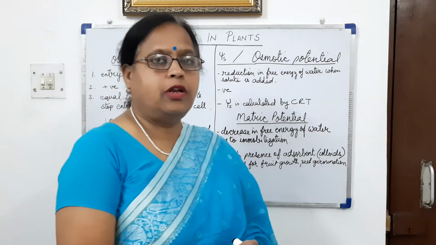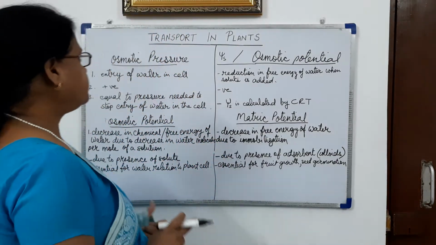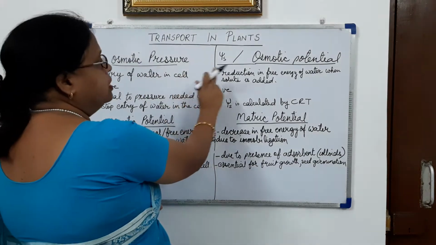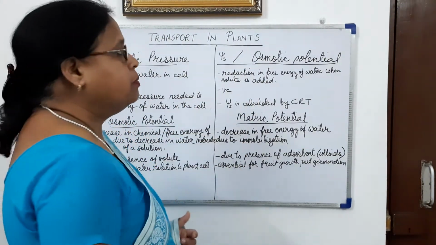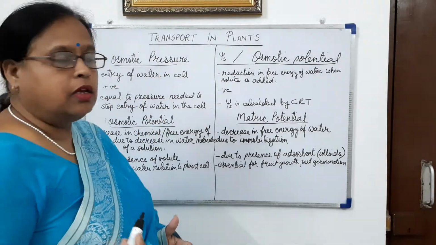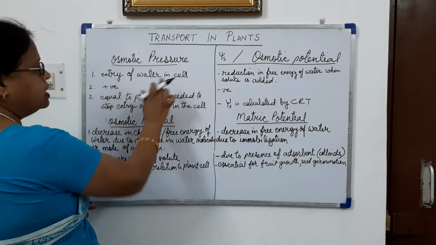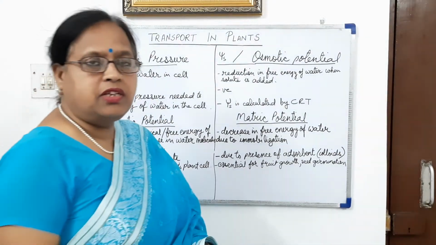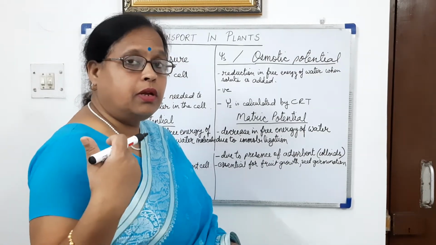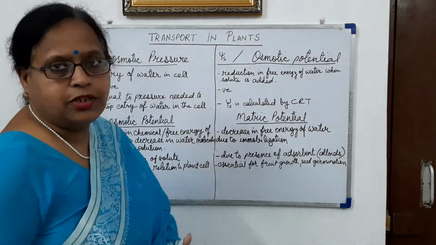Now these terms we will be understanding by differentiating them. First of all, we will differentiate the terms osmotic pressure and osmotic potential. Now osmotic pressure, when it is developing by entry of water in the cell. Means when water keeps on coming into the cell, then the pressure which develops, we call it osmotic pressure.